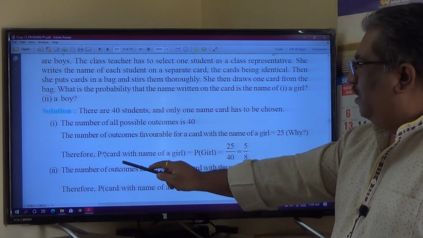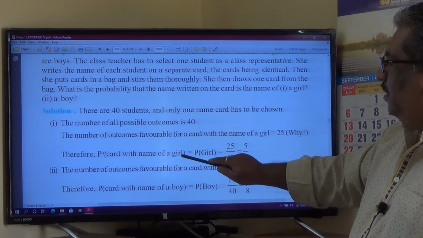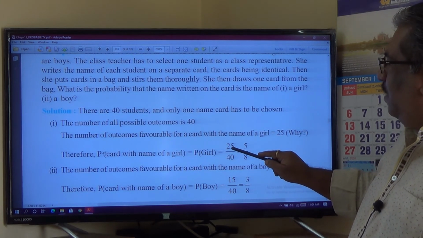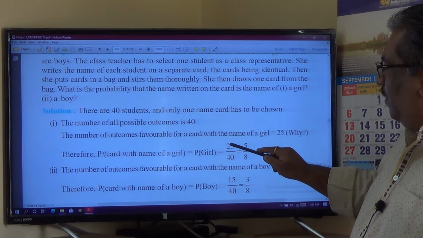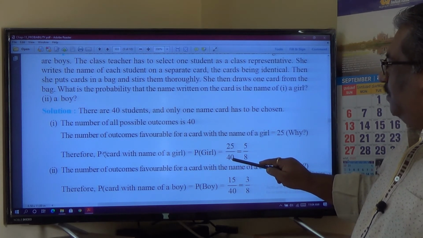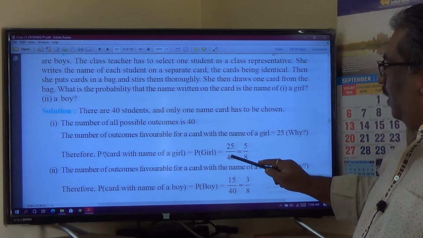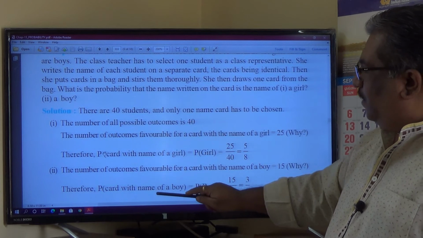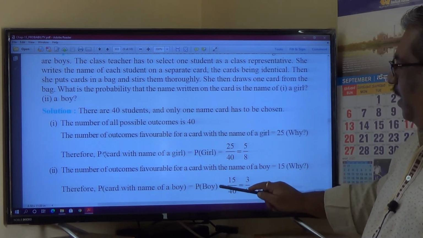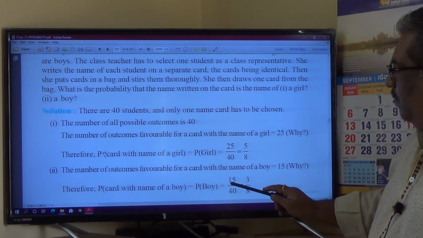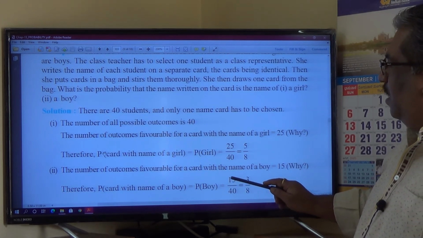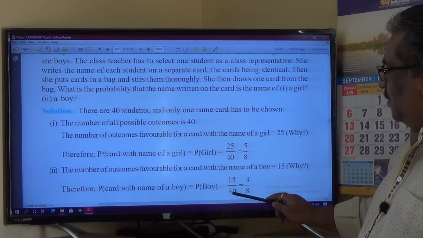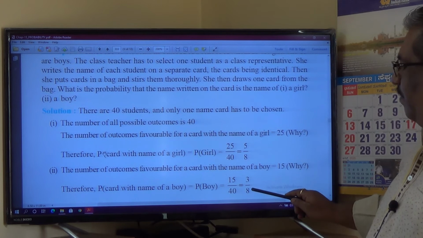So the probability of a card with the name of a girl is P of girl, equal to outcomes favorable for a card with the name of a girl, which is 25, divided by the total number of possible outcomes, 40. So 5 by 8. Similarly, the probability of getting a card with the name of a boy is P of boy, equal to the number of outcomes favorable to a card with the name of a boy, which is 15, divided by 40 students. So 3 by 8. So 5 by 8 and 3 by 8.